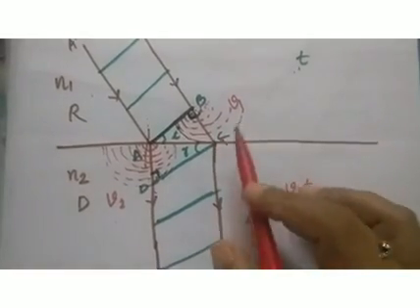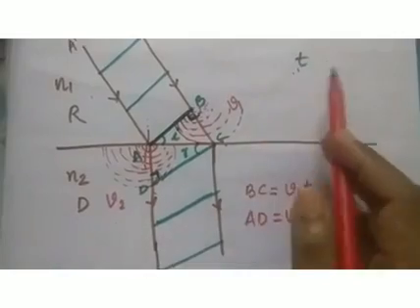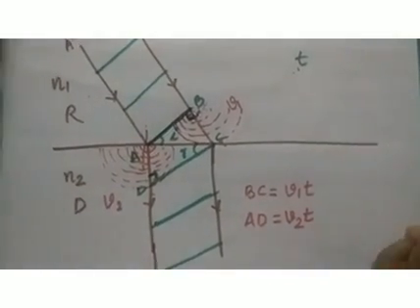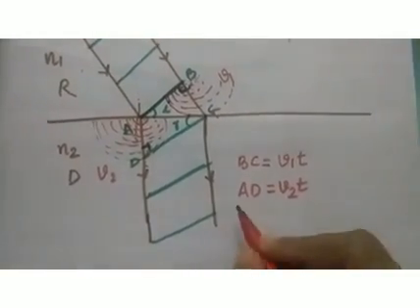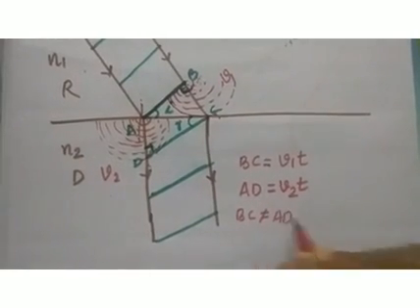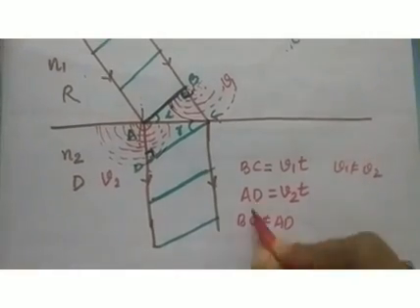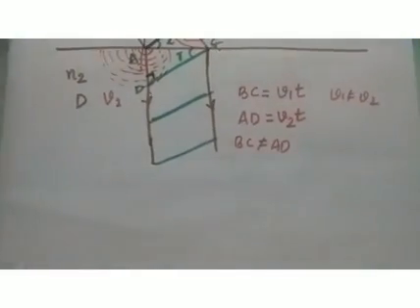We are considering the distance traveled by the secondary waves from the points A and B within the same time t. So it is very clear BC is not equal to AD, because v1 is not equal to v2.